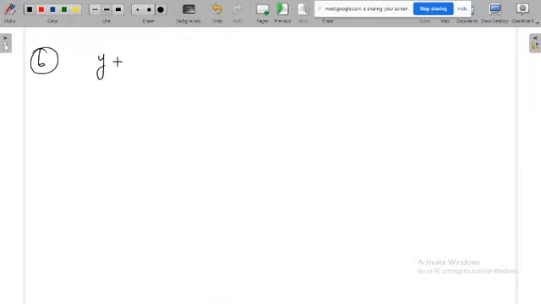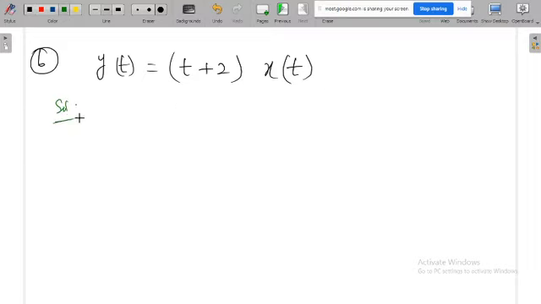Suppose y of t is equal to t plus 2 into x of t. What about the nature of the system? Anybody? Is it causal or non-causal? Non-causal, yes. Causal, sir.